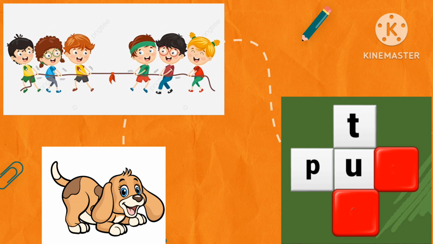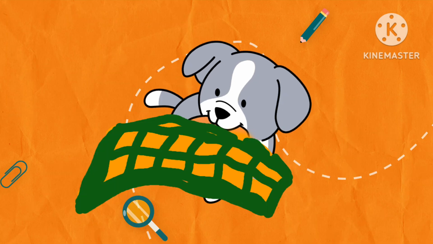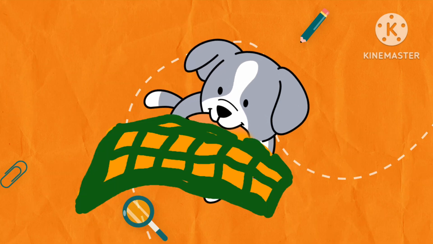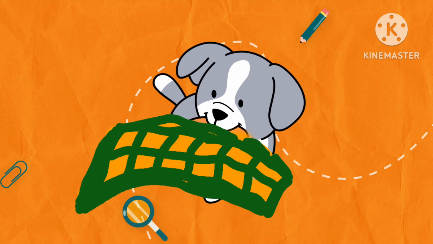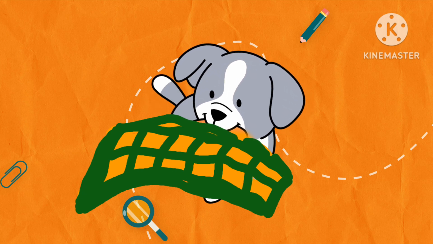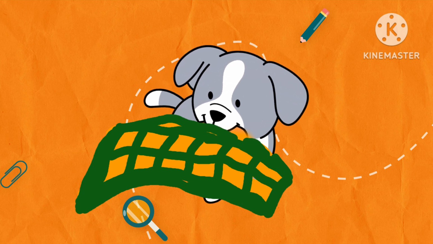Letter P, G, letter G. So you have to drop letter P for pup and letter G for dug. Now, let us frame a sentence. I saw a pup dug the rug into his kennel.